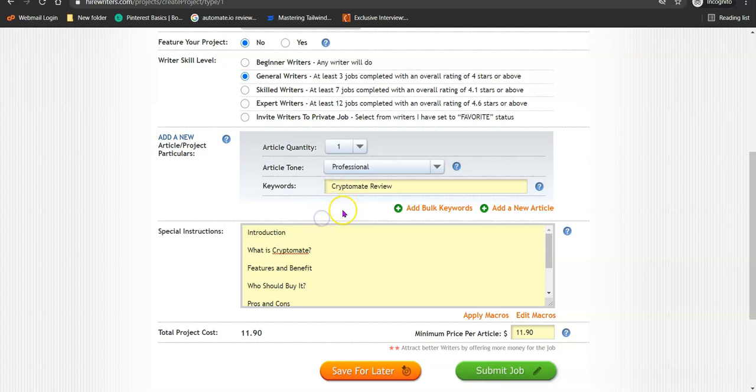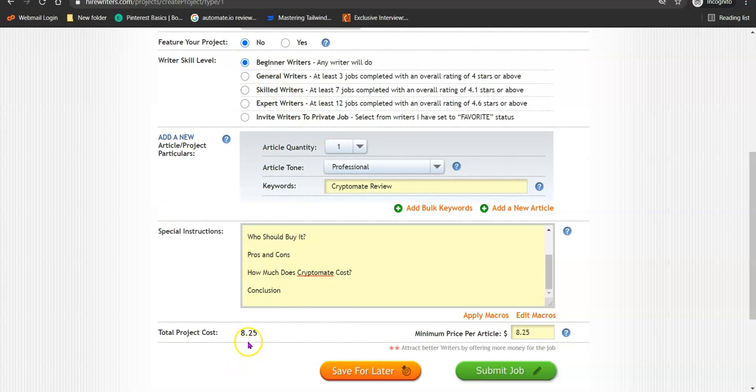CryptoMate review. So that is the keyword we want to rank for. The total project cost is going to be $11.99. As you can see, it's not even up to $12. So for us to write this content, all we're going to spend is approximately $12 for this.